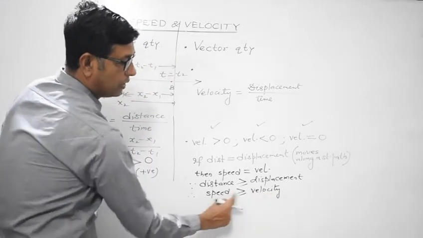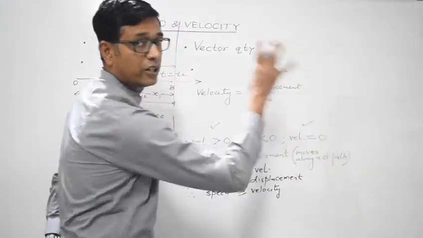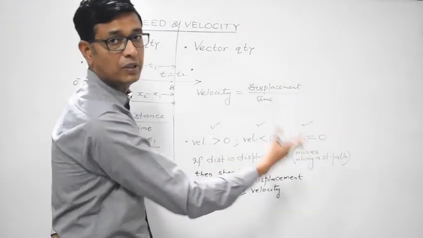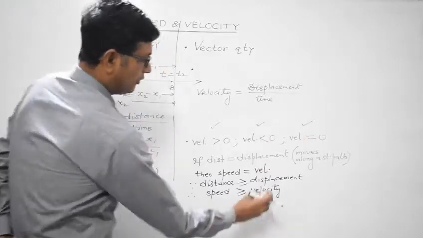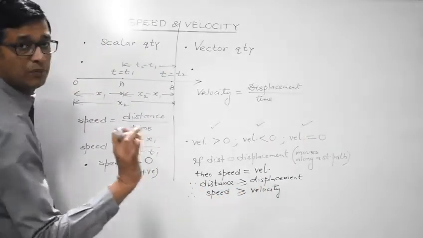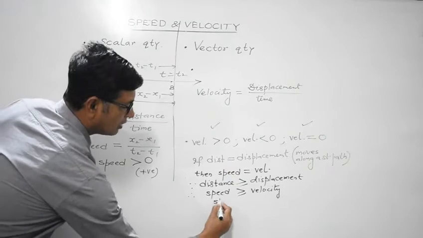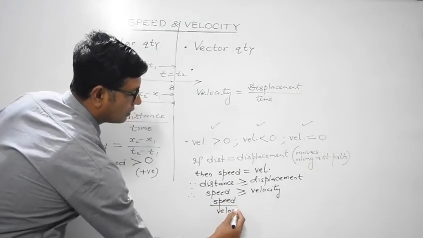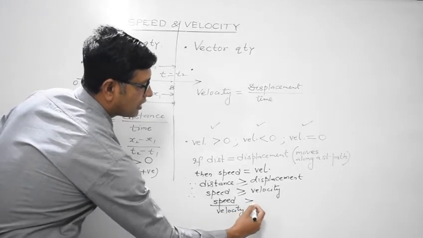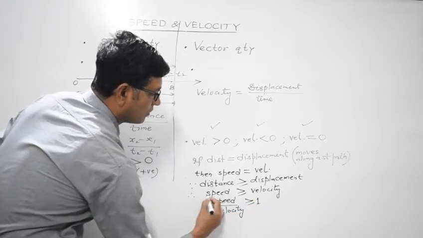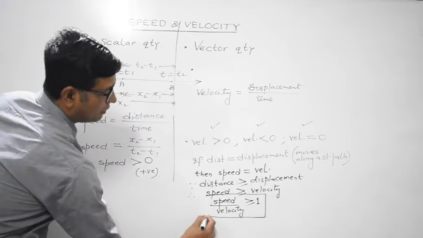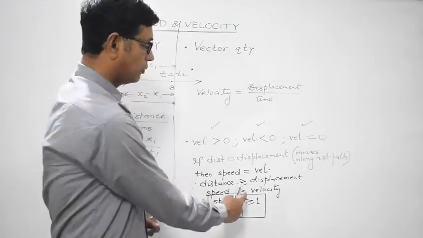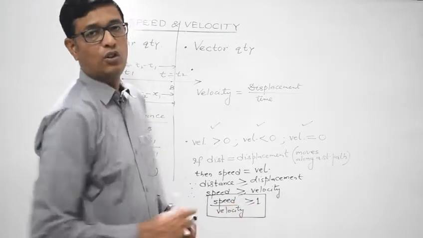When these two will become equal? When the body moves along a straight path. That is when the distance of the body is equal to the displacement covered by the body. Therefore, from these two we can conclude a very important statement. That is, the ratio of speed to the velocity of a body is always greater than or equal to unity. This is a very, very important expression. The ratio of speed to the velocity of a body is always greater than or equal to 1.